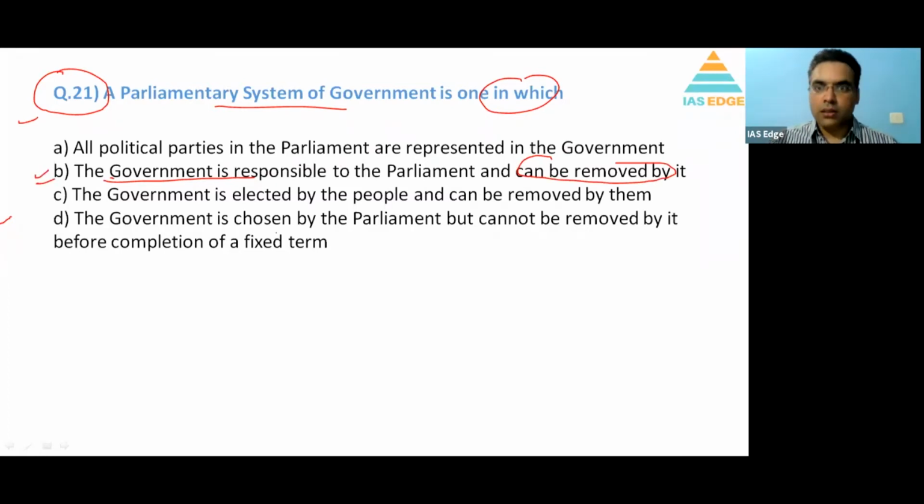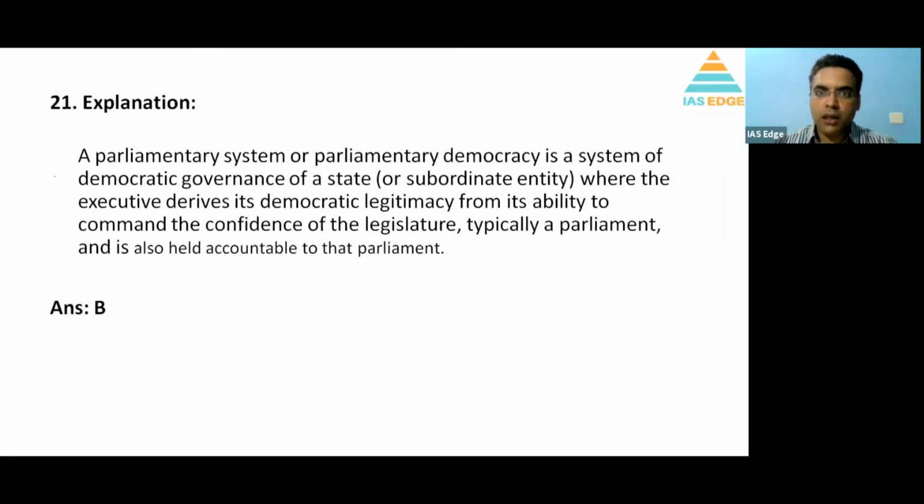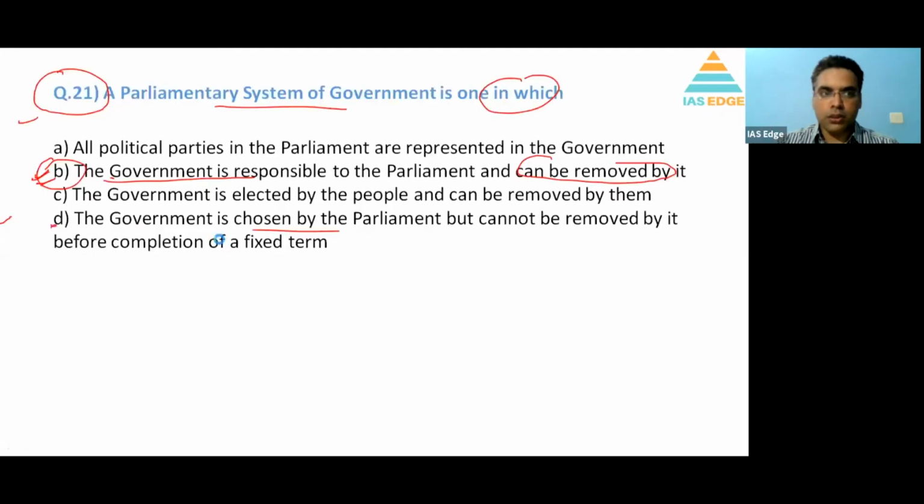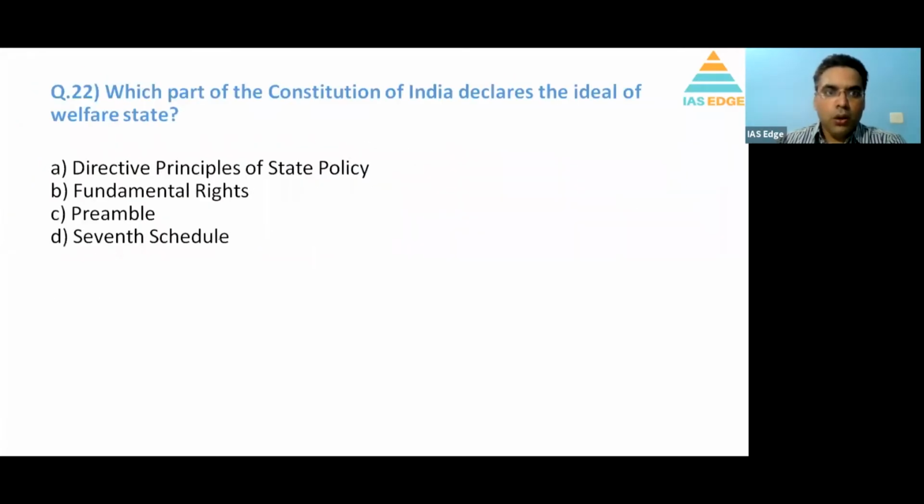The other options are not even close. Okay, so D is incorrect. So B is the right answer. In parliamentary form of government, we have a responsible government, and they are accountable to the parliament. So that is question number 21.